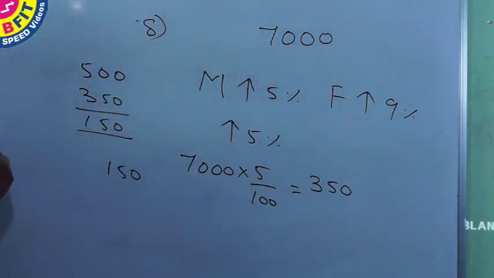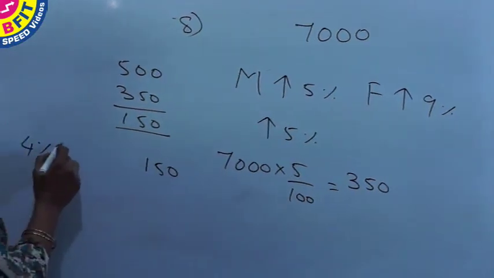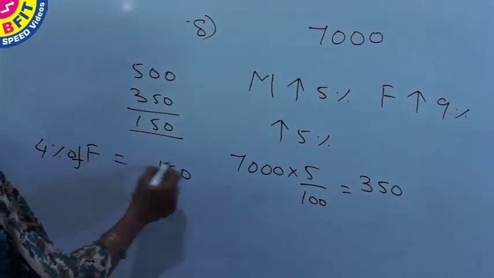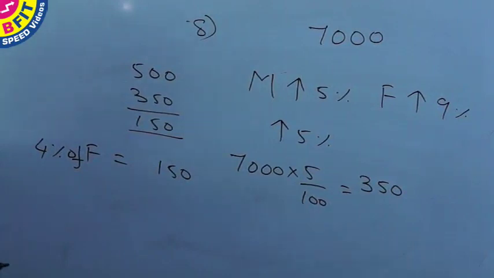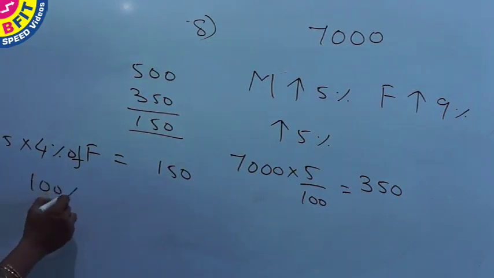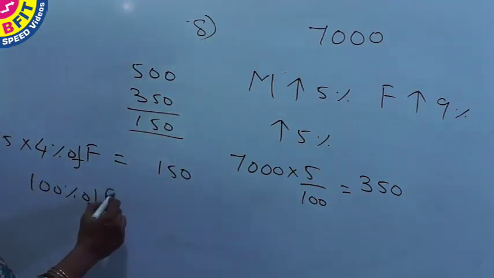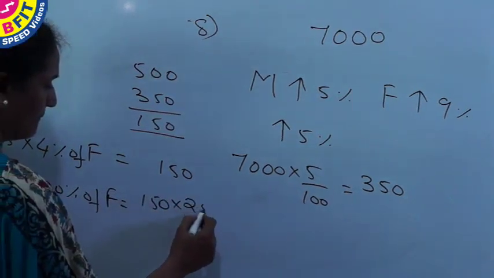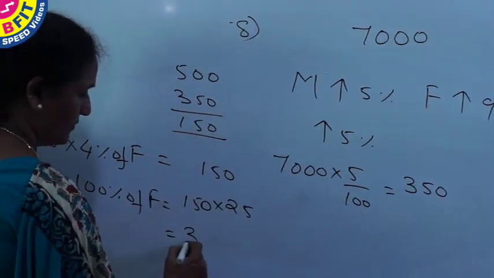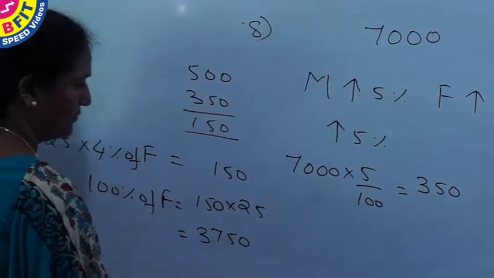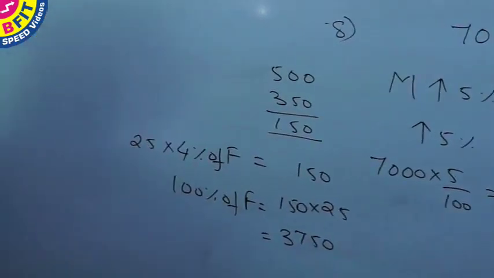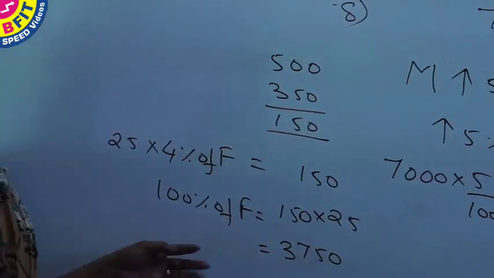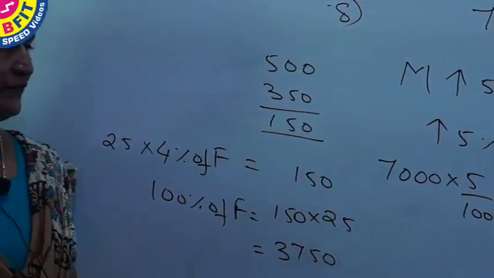So which implies 4% of female is equal to 150, and to find number of female, multiplying this with 25 on either side, you get 100% of female equal to 150 into 25, which is equal to 3750. Therefore total number of female present is 3,750.